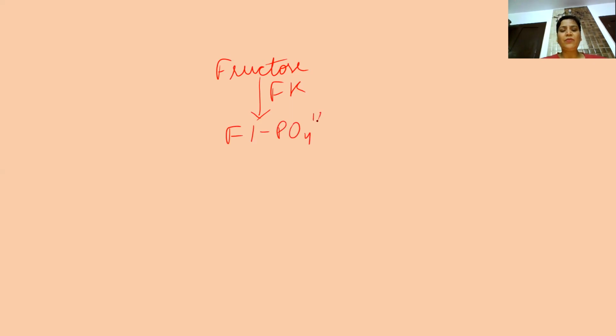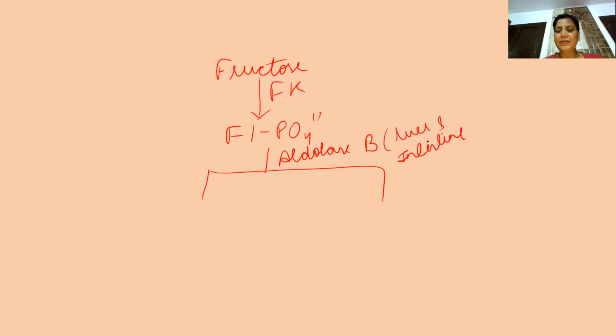This fructose 1-phosphate undergoes splitting in the presence of aldolase B. Aldolase B is present in the liver and the intestine. Very important enzyme. One is aldolase A.